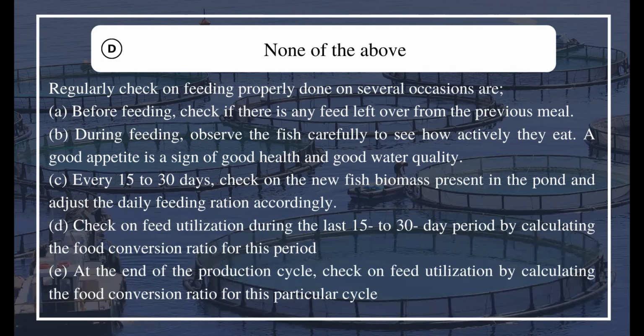C. Every 15 to 30 days, check on the new fish biomass present in the pond and adjust the daily feeding ration accordingly. D. Check on feed utilization during the last 15 to 30-day period by calculating the food conversion ratio for this period. E. At the end of the production cycle, check on feed utilization by calculating the food conversion ratio for this particular cycle.